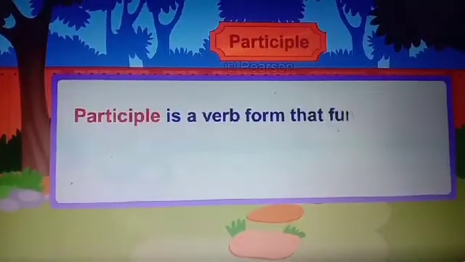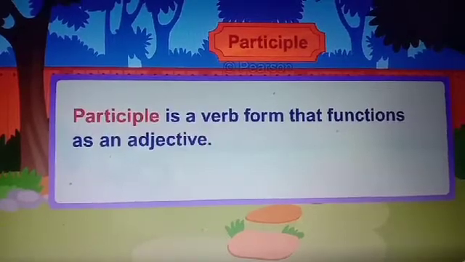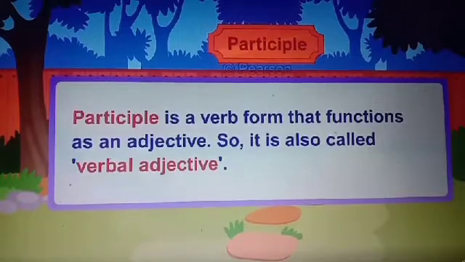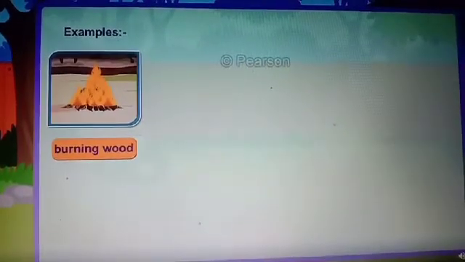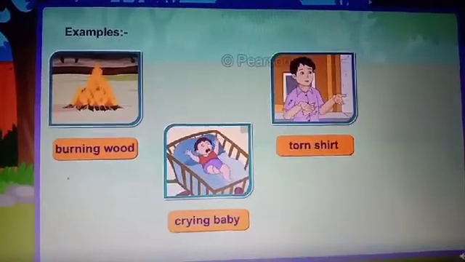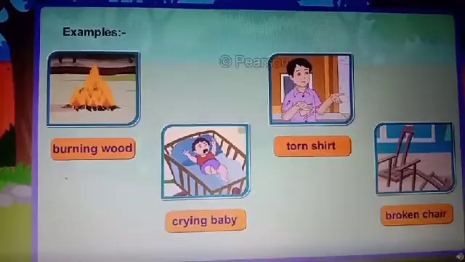Participle is a verb form that functions as an adjective, so it is also called a verbal adjective. Examples: burning wood, crying baby, torn shirt, broken chair.